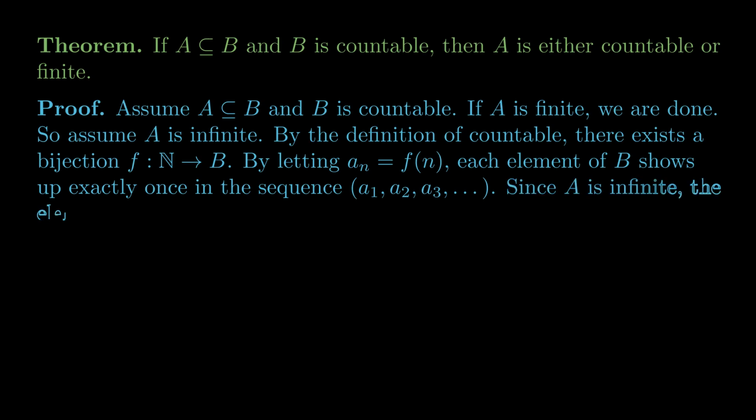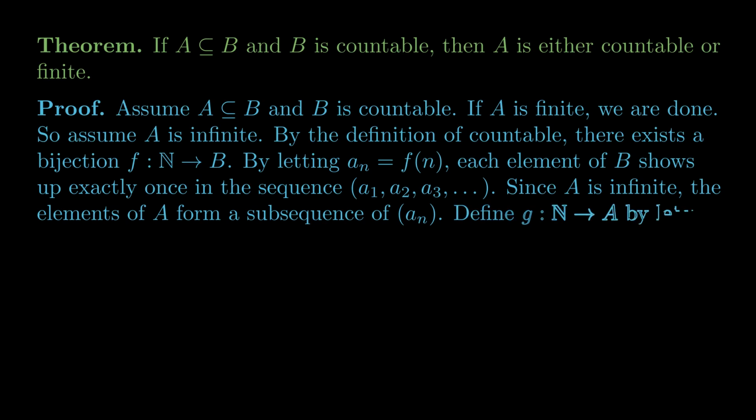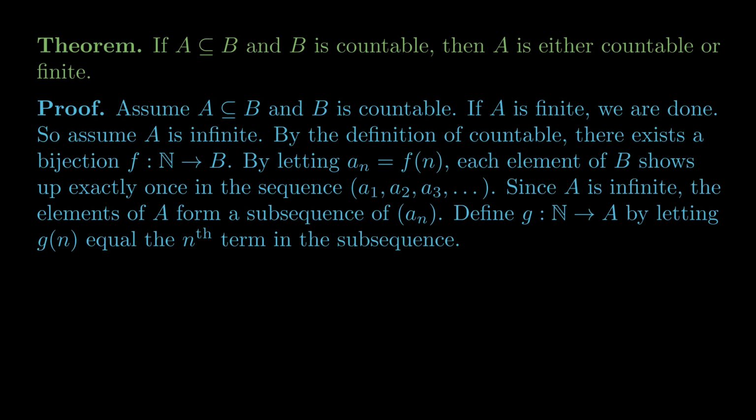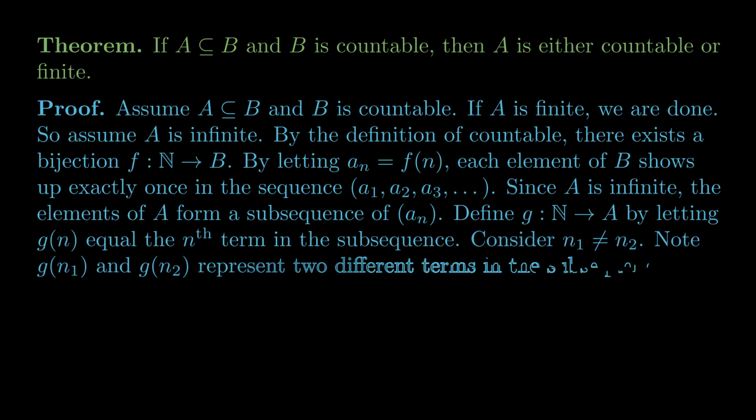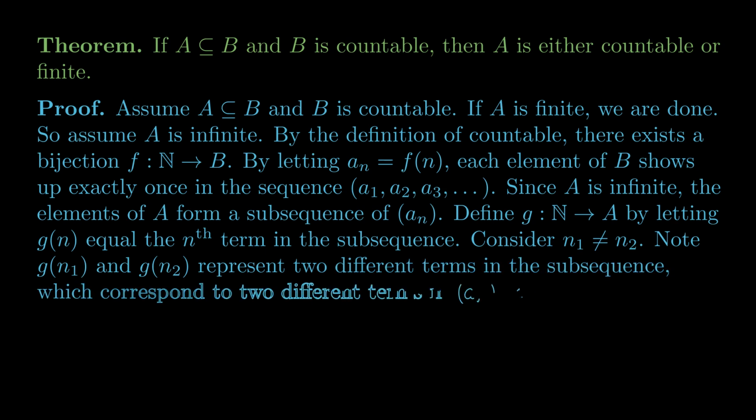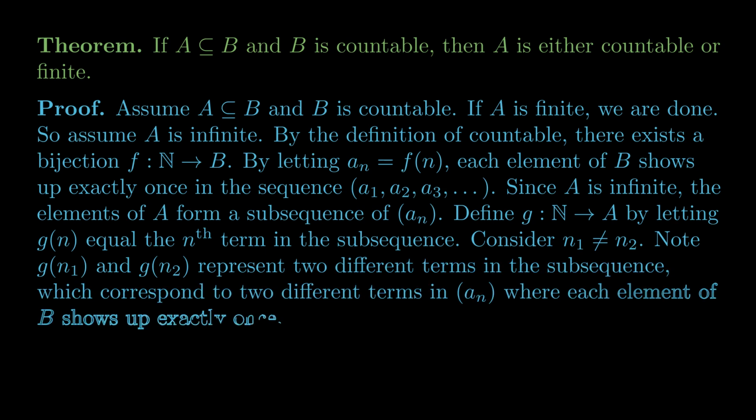And since A is infinite, if we take all of the elements in that list that are also in A and focus only on them, they form a subsequence. So we could define our bijection g from the naturals to A to map each natural n to the nth term in the subsequence. This new function is definitely one-to-one, because given two indices n1 not equal to n2, g of n1 and g of n2 represent two different terms in the subsequence, which correspond to two different terms in the original sequence, where we know each element of B shows up exactly once. So g of n1 is not equal to g of n2.